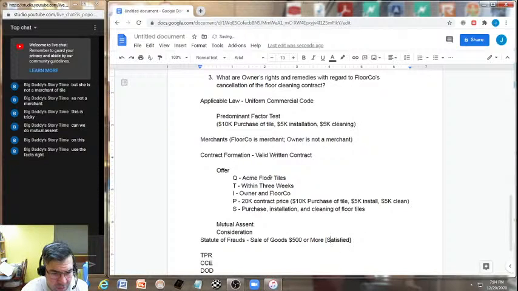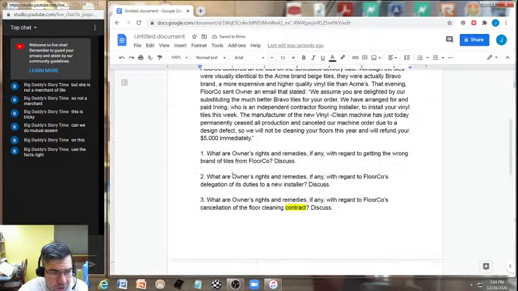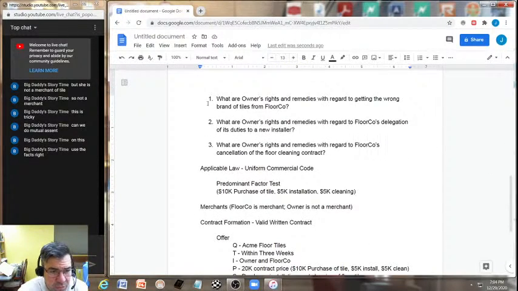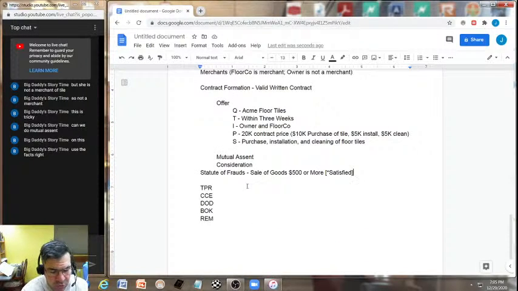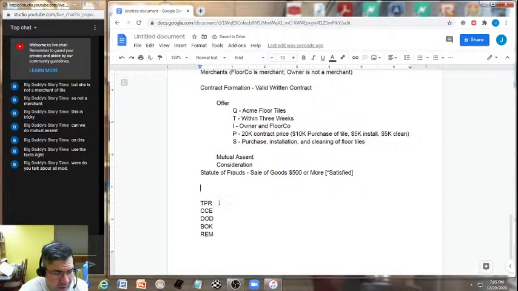Okay. Just making sure that we note that. And then down here now. So what is it that the owner's rights and remedies are with regard to getting the wrong brand of tile? This is when actual performance takes place. That's right. Exactly. And that's what we're going to talk about. See, that was one way of looking at that. See, the aspect about the modification now.